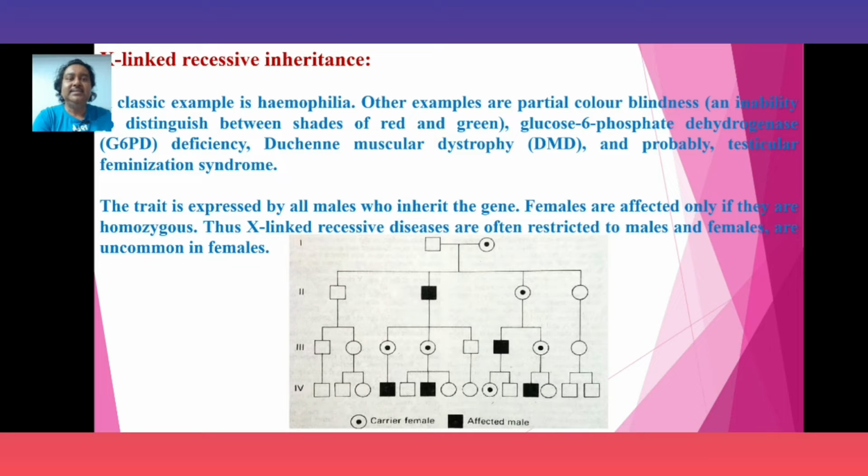The trait is expressed by all males who inherit the gene. Females are affected only if they are homozygous. Thus, X-linked recessive diseases are often restricted to males and are uncommon in females.